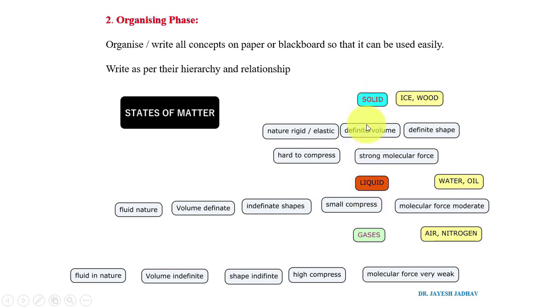That is, solid is one subtopic or subconcept, and these are solid's properties. Liquid is one subconcept, these are its properties. Gases is one subconcept, these are the properties of gases. And states of matter is the main concept. So we organize whatever information and characteristic properties we get from brainstorming.